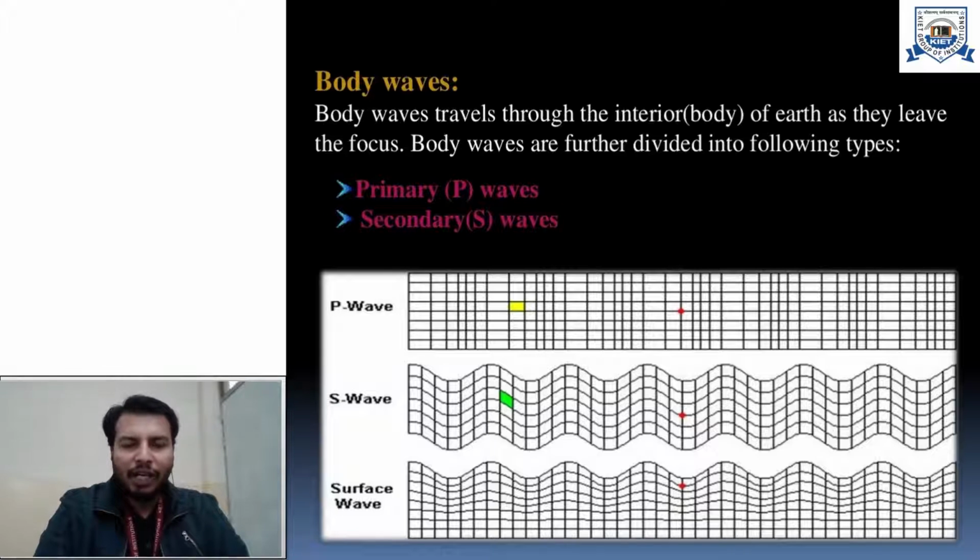Those waves which travel through the interior portion of Earth are called body waves. We have two classifications in it. We have primary waves, in short called P waves, and another classification is secondary waves, or in short, S waves. In this diagram we can also see how the wave pattern behaves. We can observe the wave pattern when it is of P wave and when it is of S wave.